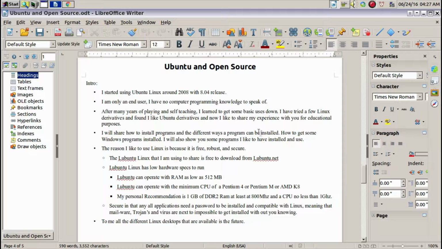Linux is secure in that all applications need a password to be installed, and they need to be compatible with Linux, meaning that malware, trojans, and viruses are next to impossible to get installed without you knowing, because you have to enter a password. And to me, with all the different types of Linux desktops that are available, Linux is the future.